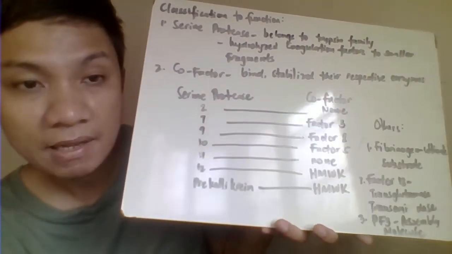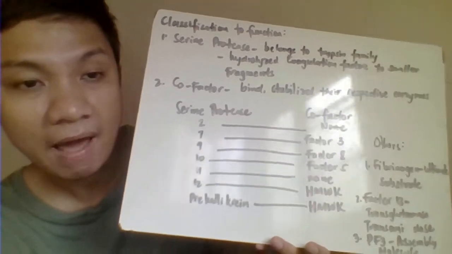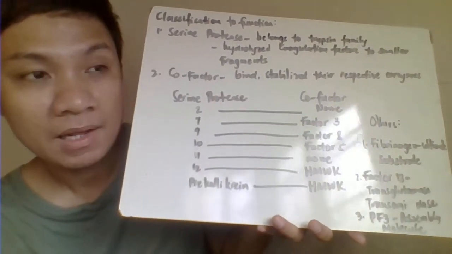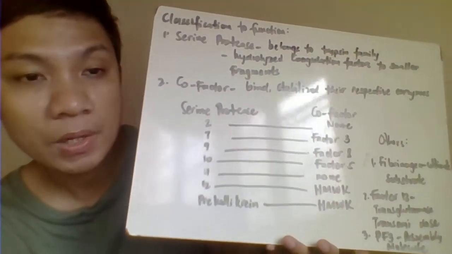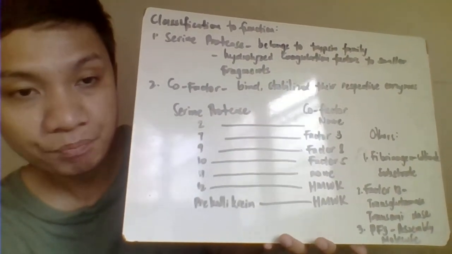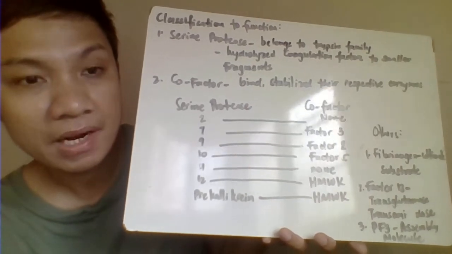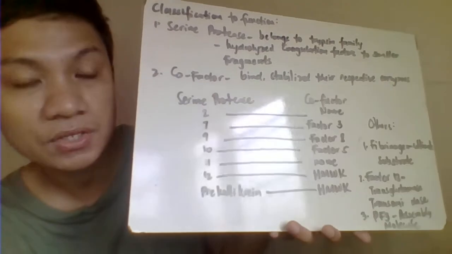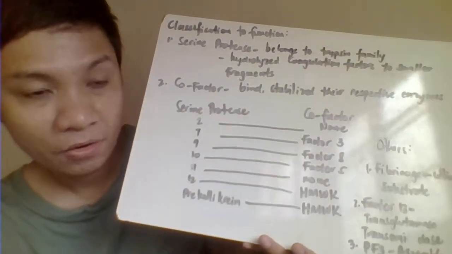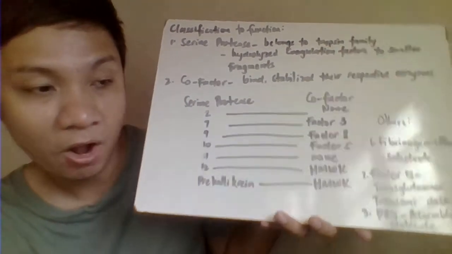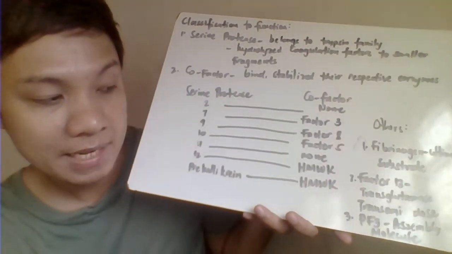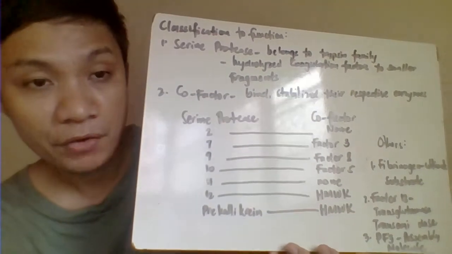Another one, your platelet factor 3 also would have here a different function, serving here as our assembly molecule that would help in order for you na mag-activate ang entire coagulation complex. Or you call this one your tenase complex. Your platelet factor 3 is actually your phosphatidylserine, which is a type of your phospholipid.